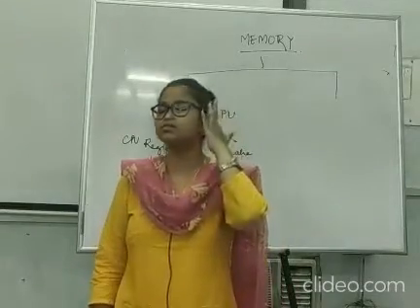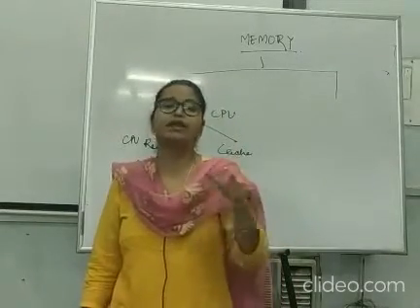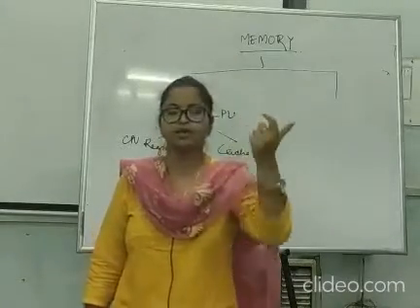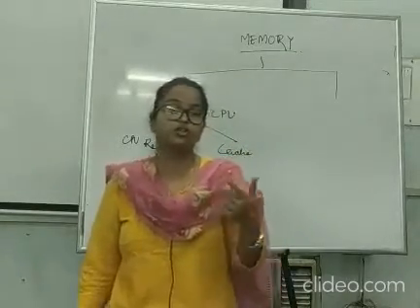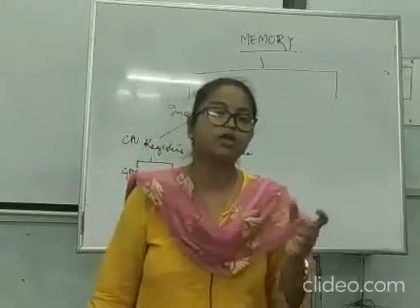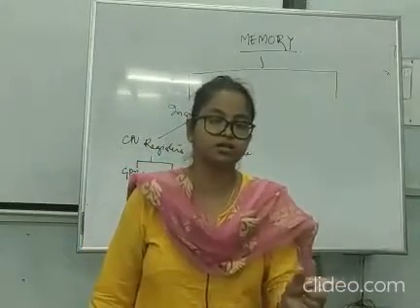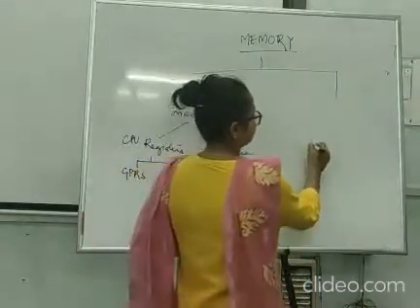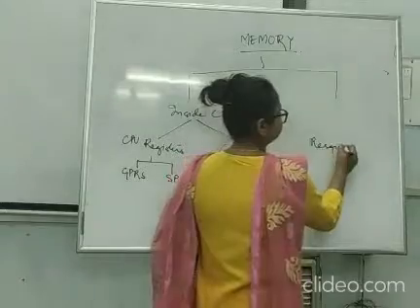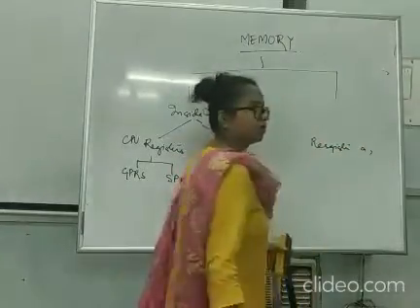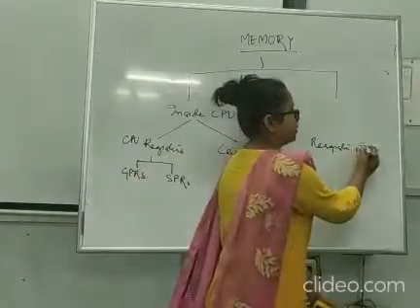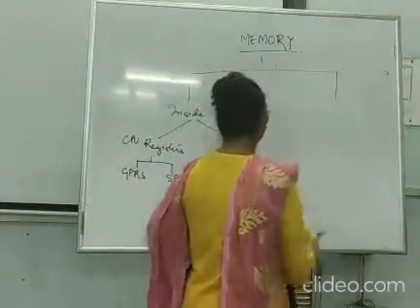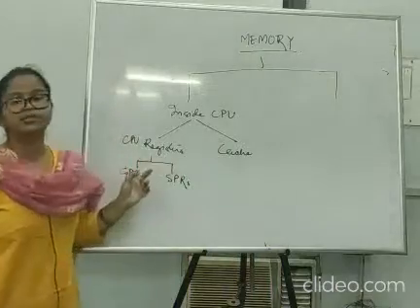General purpose are just registers that are meant to store any data. We can store any data. Even to store a temporary variable, we can use a register. But of course, while writing the program, you have to explicitly mention that it is of type register. We can store like this: register A. Okay, that means this variable's value is stored in a register. So that's what general purpose registers are.